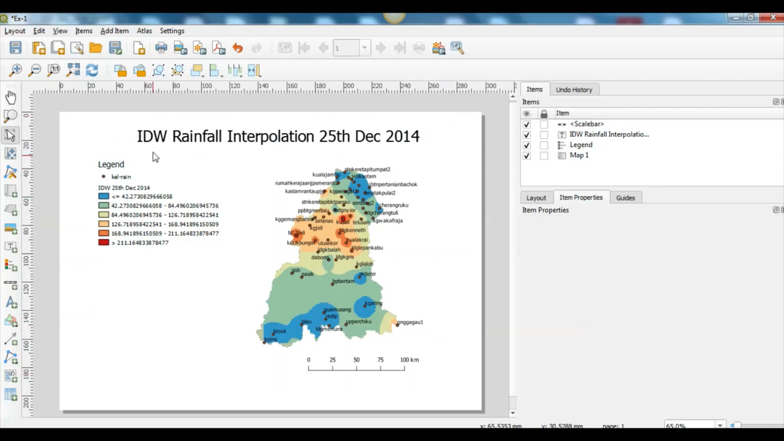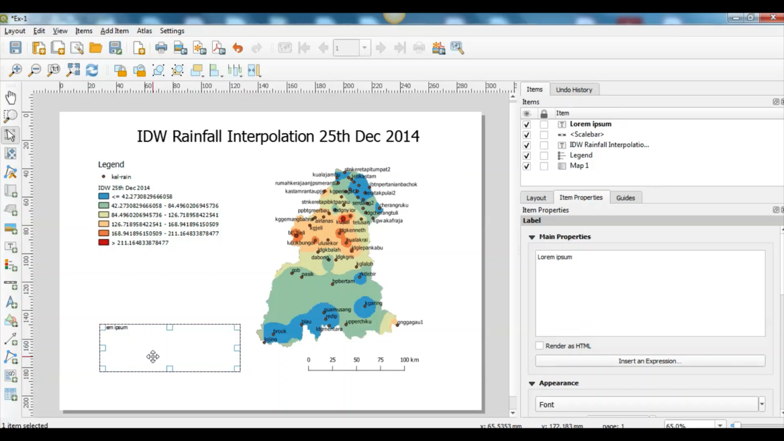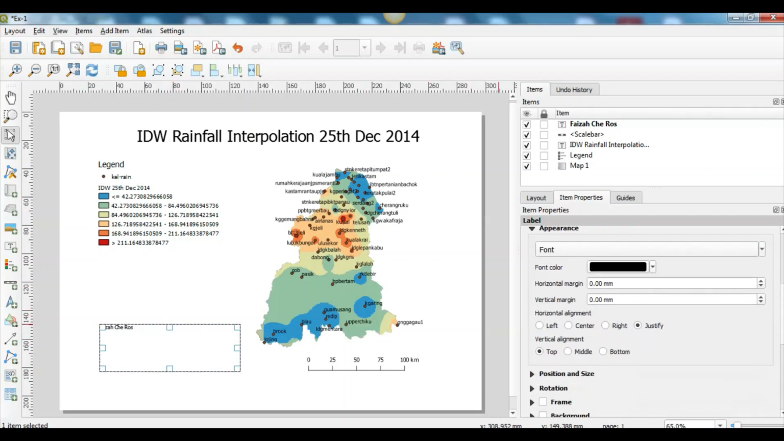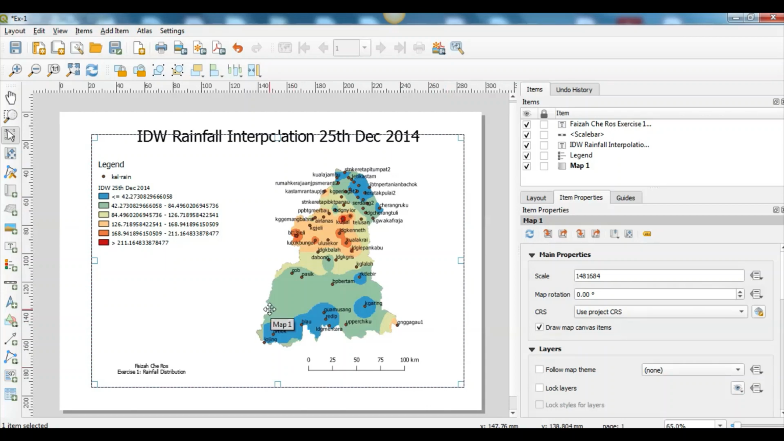Last but not least, I want you to add your name by using this add label, and write your name. Okay, now the exercise is done.